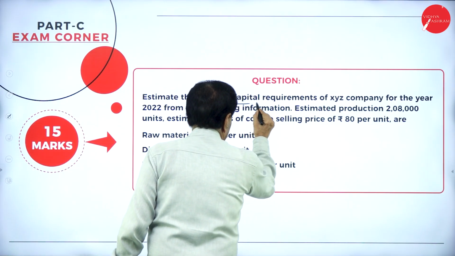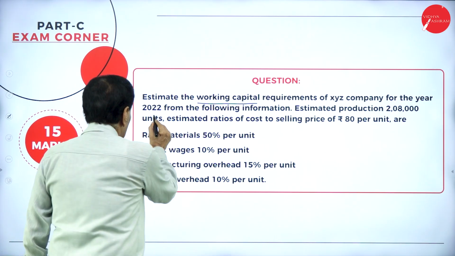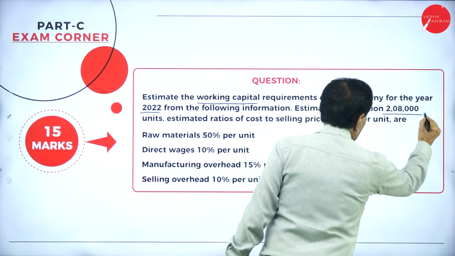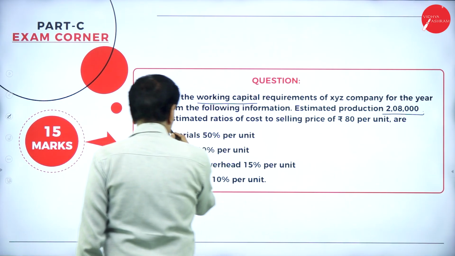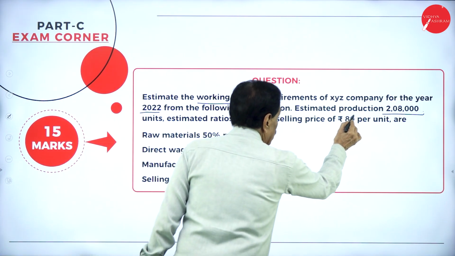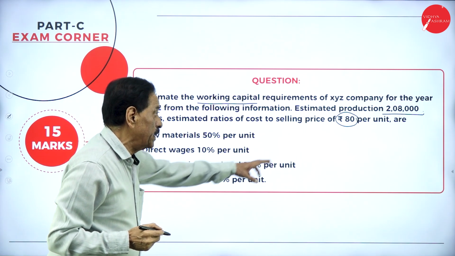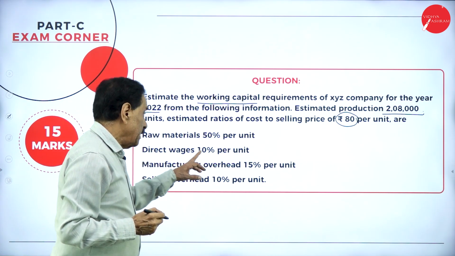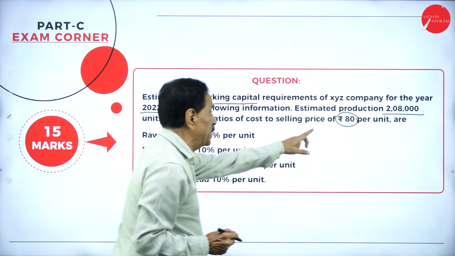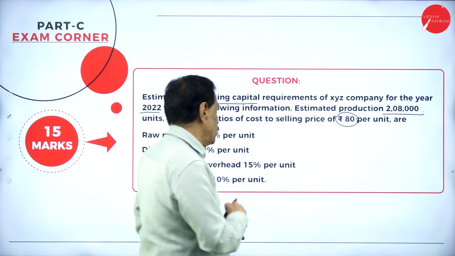Estimate the working capital required of XYZ company for the year 2022 from the following information. Estimated production is 2,08,000 units. This is important. Estimate the ratio of cost to selling price, rupees 80. So your cost based on selling price: raw material 50% of 80, direct wages 10% of 80, manufacturing overhead 15% of 80, selling overhead 10% per unit of 80. So we'll move on.